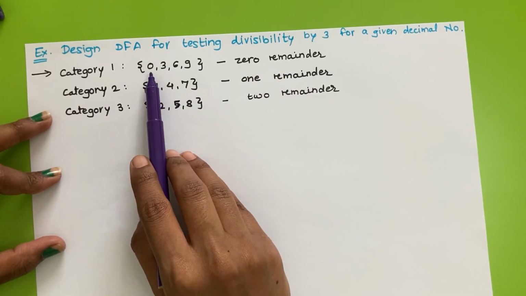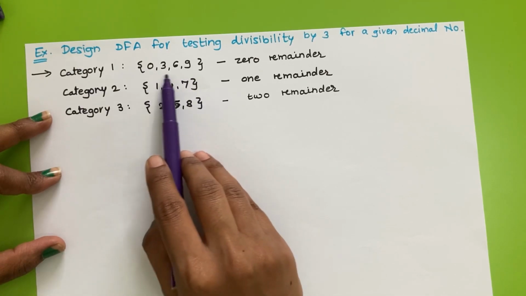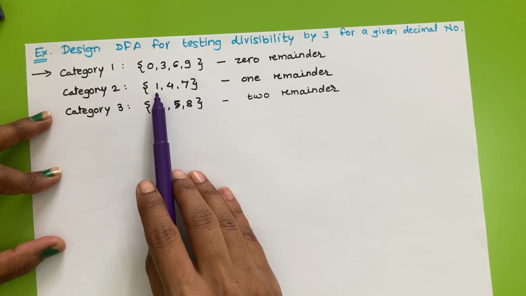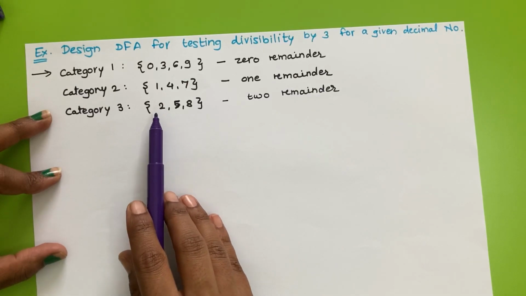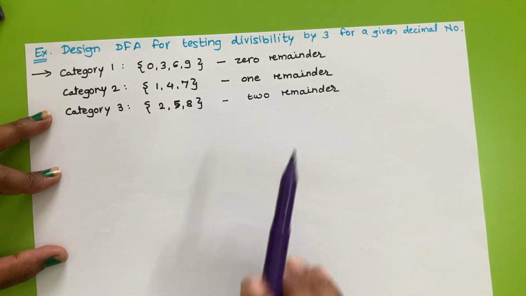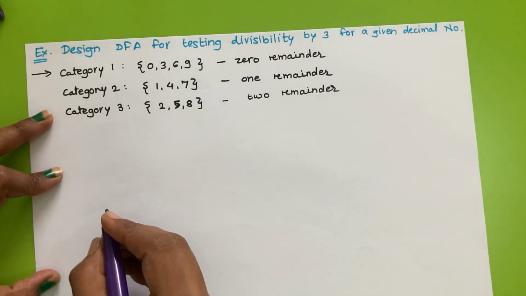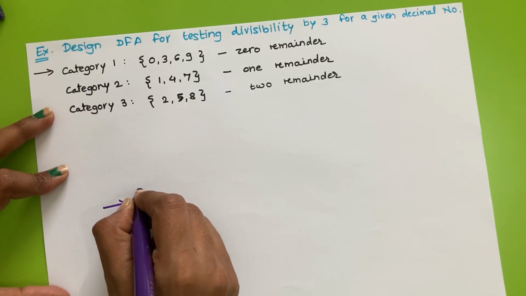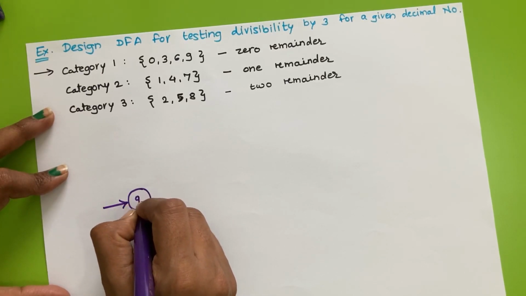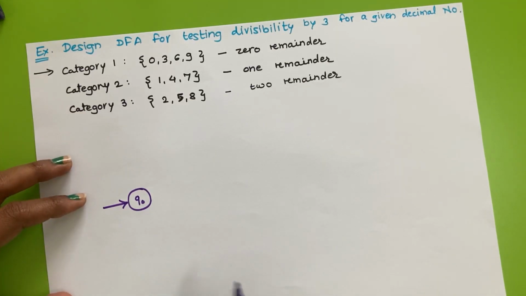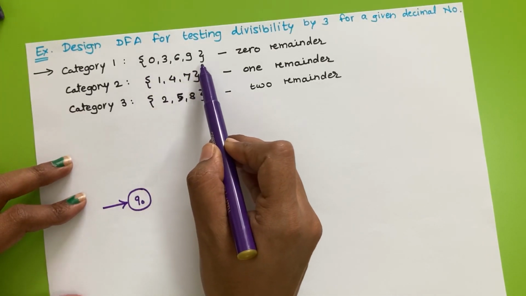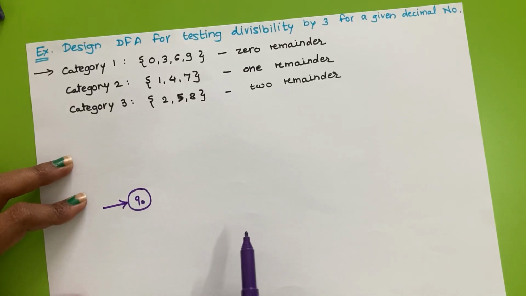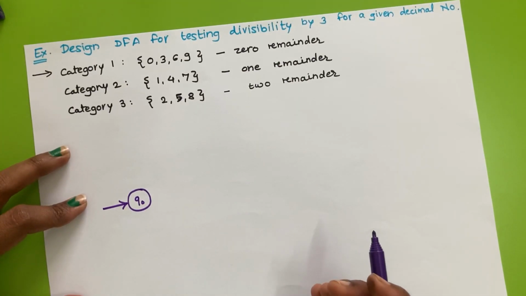So 0, 3, 6, 9, if we divide these numbers by 3, will produce 0 remainder. For 1, 4, 7 they will produce 1 remainder, and for 2, 5, 8 they will produce 2 remainder. So we'll start to draw the DFA directly. We will take the initial state, that is Q0. We will have a single transition for each of these categories, so that we have categorized these numbers.